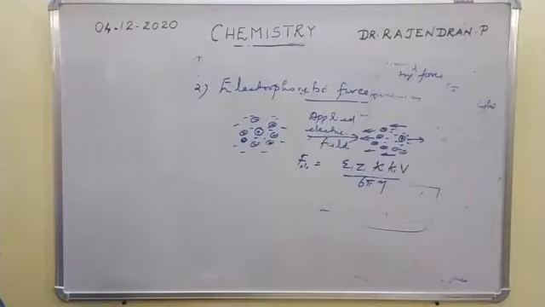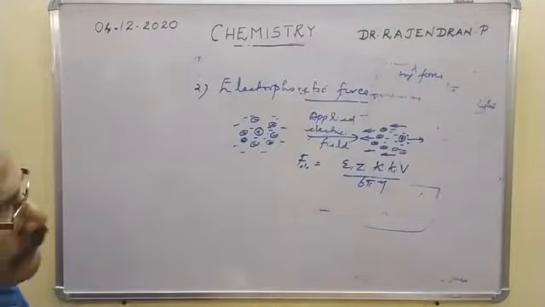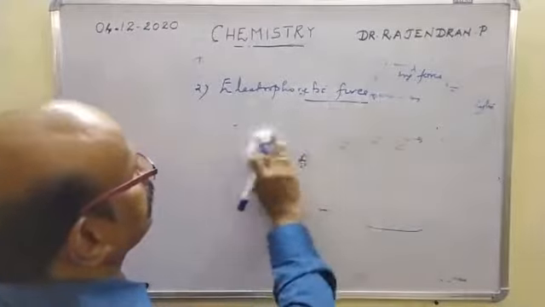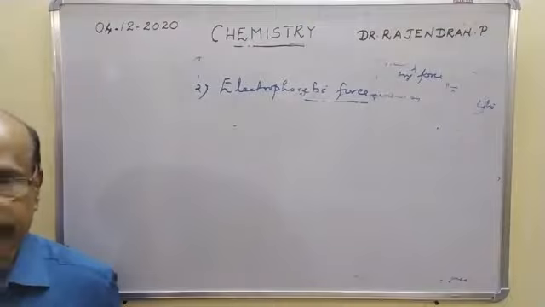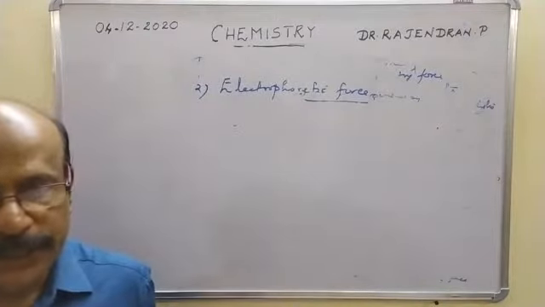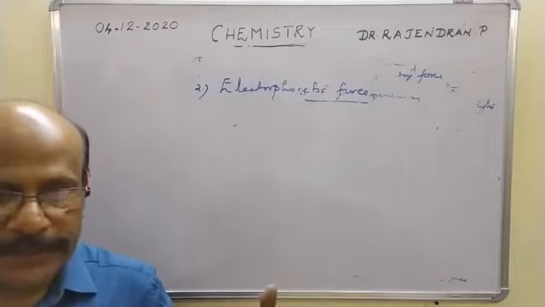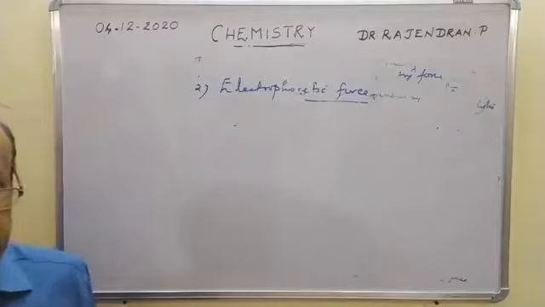Now we have to account for these two factors. Actually, the scientist Onsager accounted for these two attractive force terms, and he modified the equation suggested by the Debye-Hückel theory.